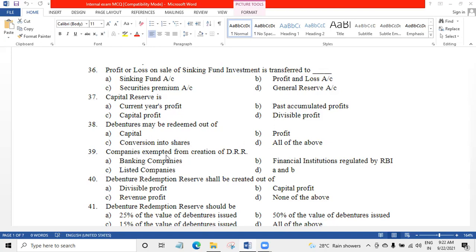39. Companies exempted from creation of DRR dash. Banking companies, financial institutions regulated by RBI, listed companies. I think answer is D, A and B. Banking companies are exempt from DRR, and financial institutions regulated by RBI are also exempt from creating DRR.